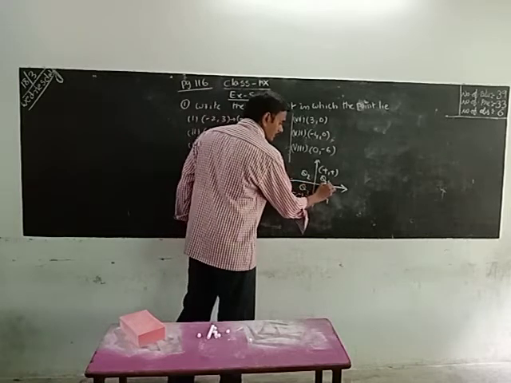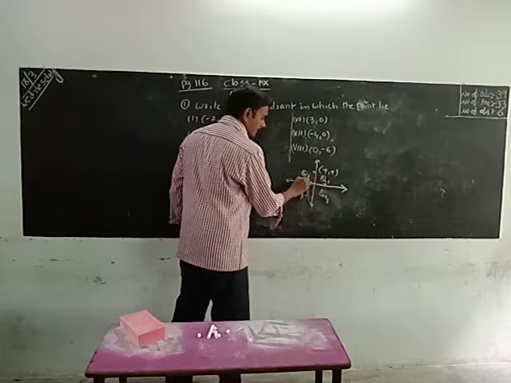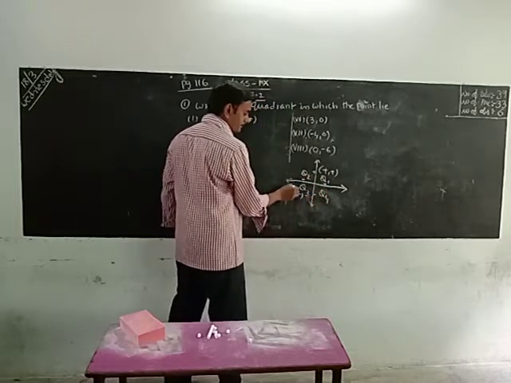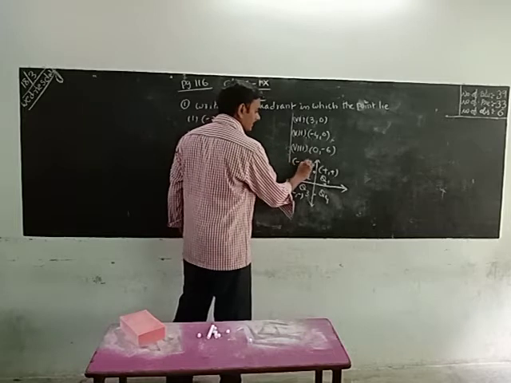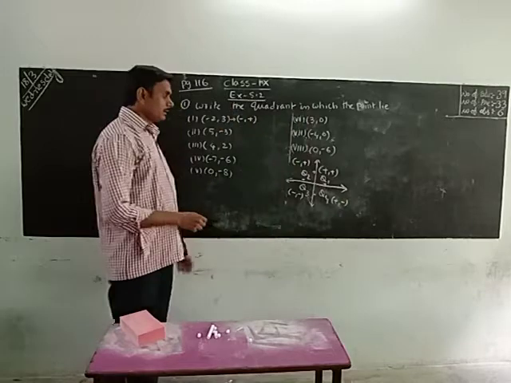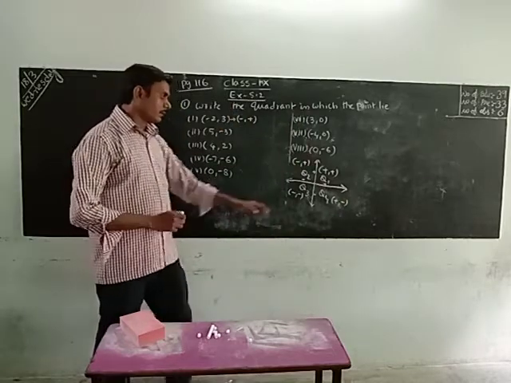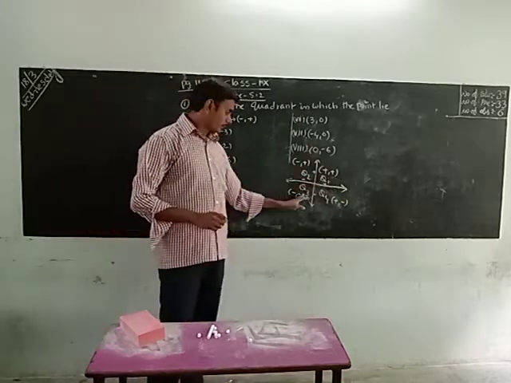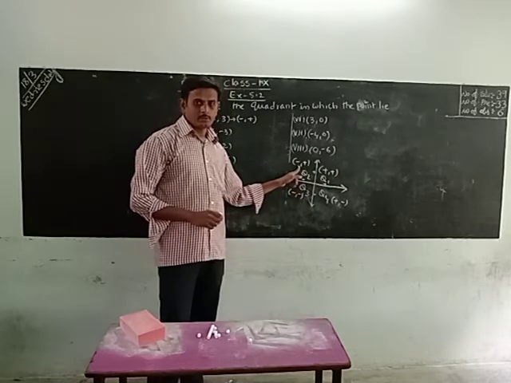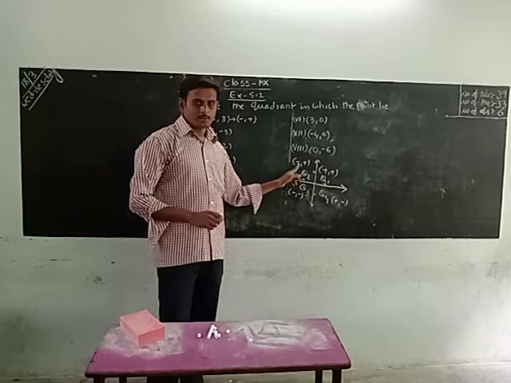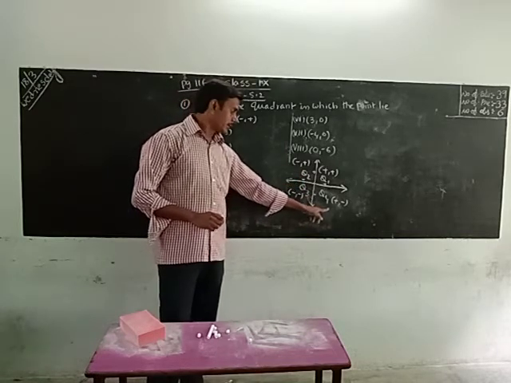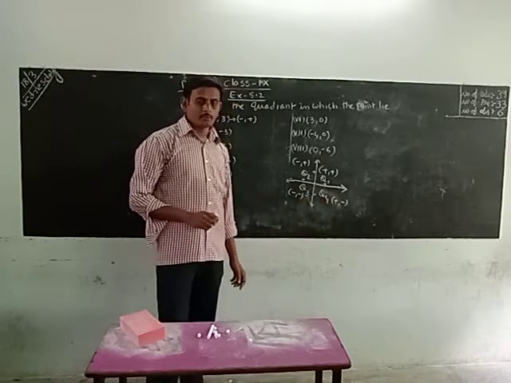These are hard to remember. Q1 has both positive. Q3 has both negative. In Q2, x is negative. In Q4, y is negative.